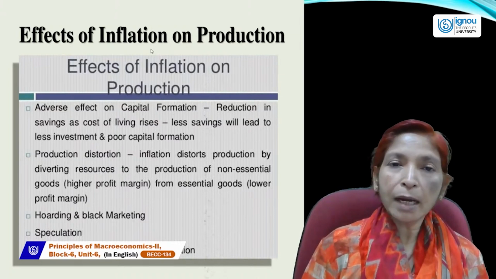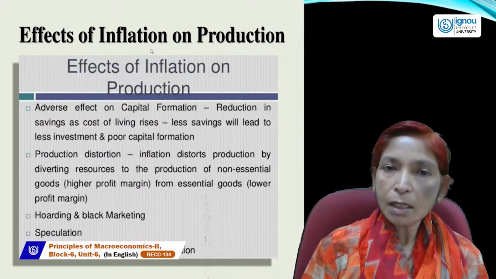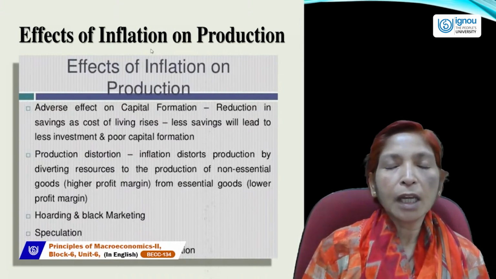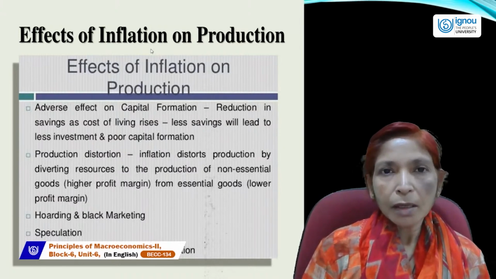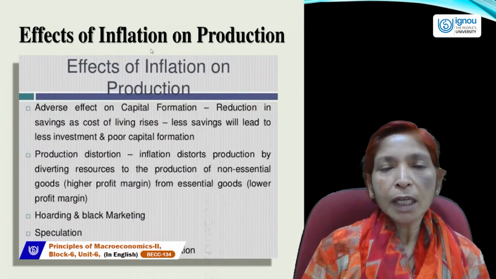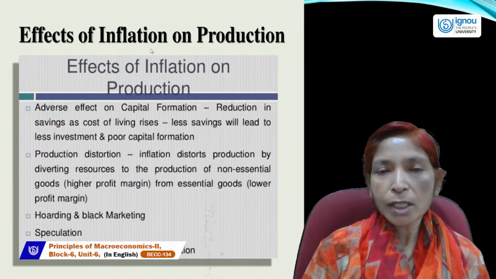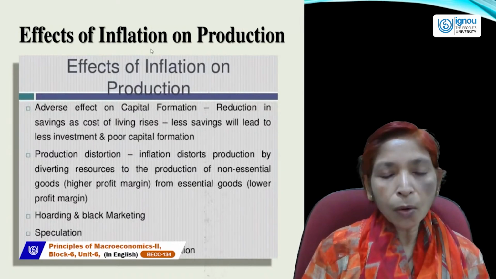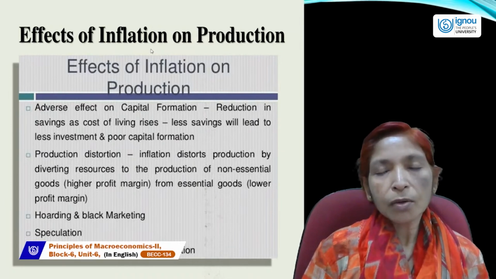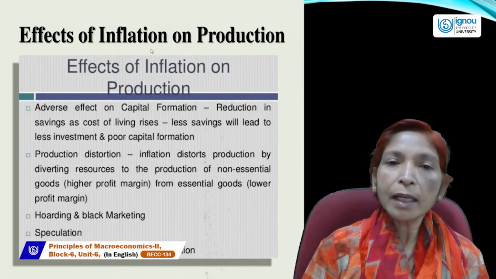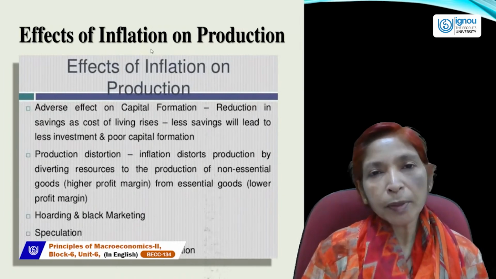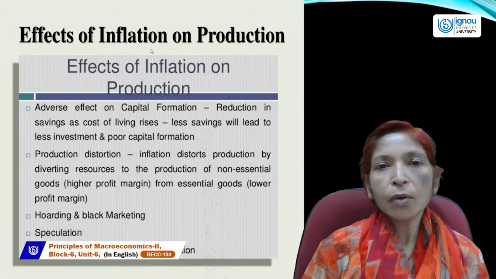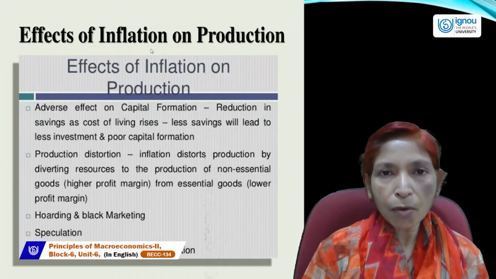Next is hoarding and black marketing, which also exist at the time of inflation. When inflation occurs in the economy, producers will keep maximum production in their godowns. They hoard or black market the goods and services. They will sell goods at higher prices and provide goods only to those people who have purchasing power, who can afford them.